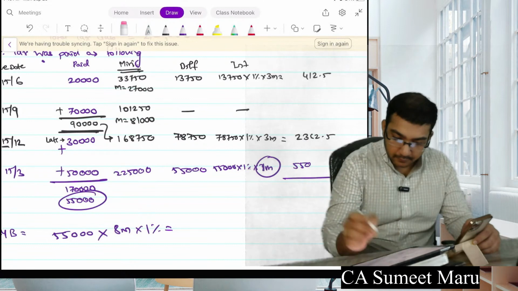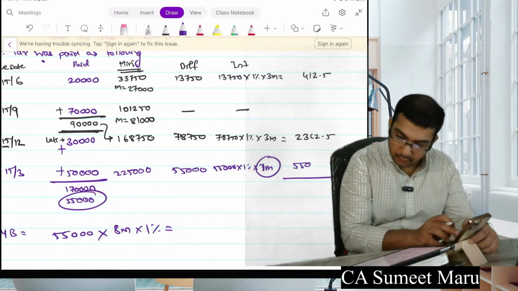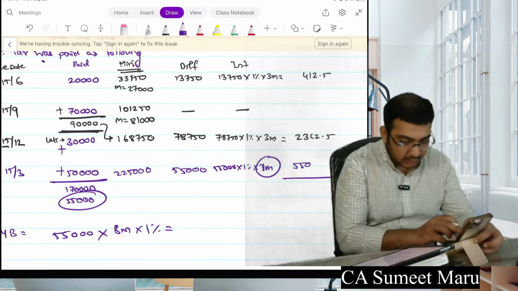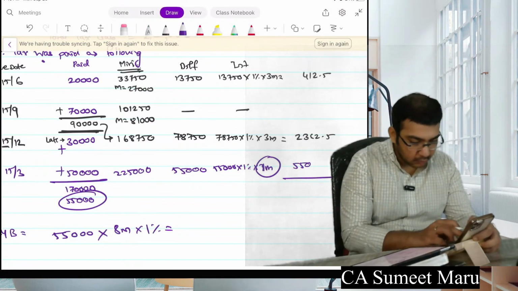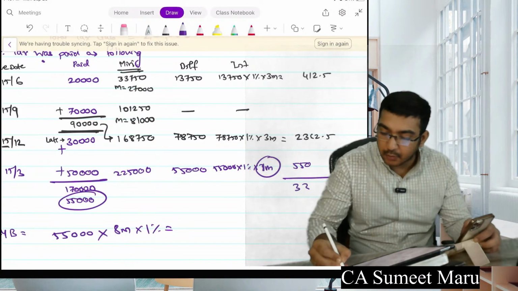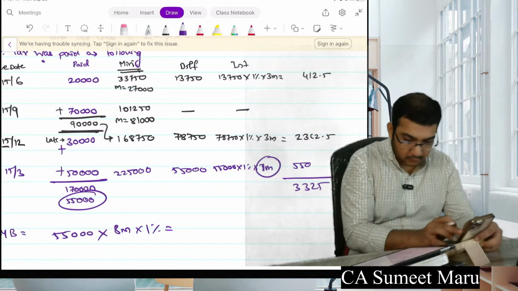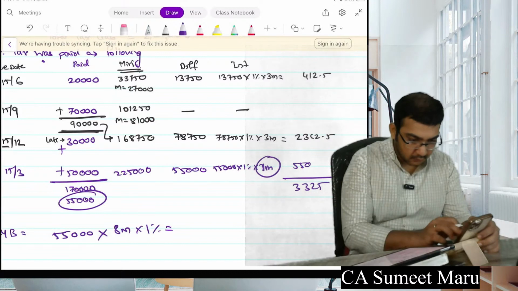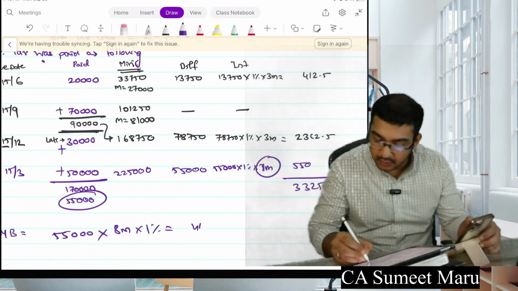I'm sorry. So this total is 3325 only, and this total goes to 4,400.